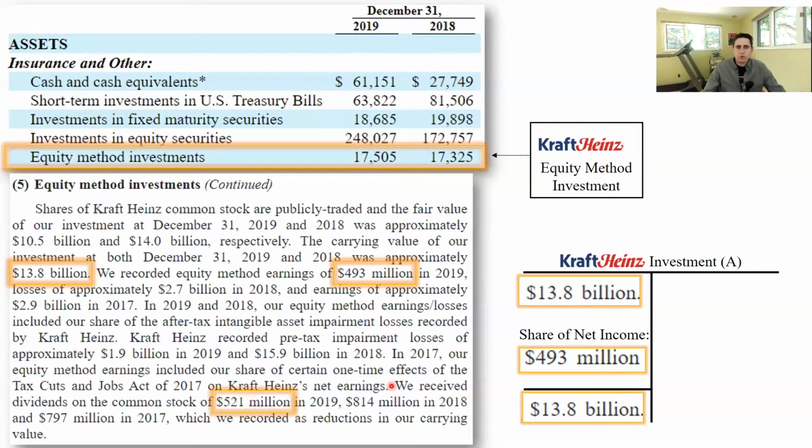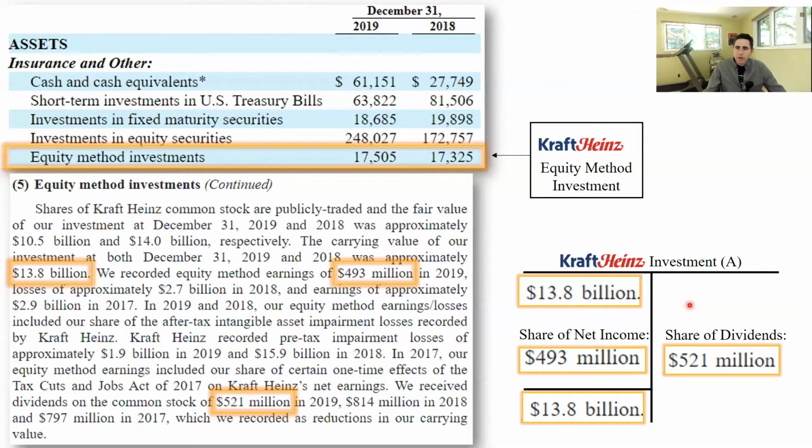So this $521 million in dividends that Berkshire Hathaway received from Kraft Heinz, that journal entry is a little confusing sometimes, but that is going to be a debit to cash because Berkshire Hathaway is receiving cash when Kraft Heinz pays that dividend. And it's a credit to the investment account of that $521 million.